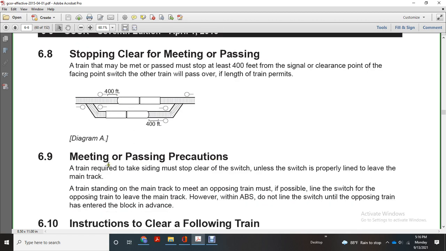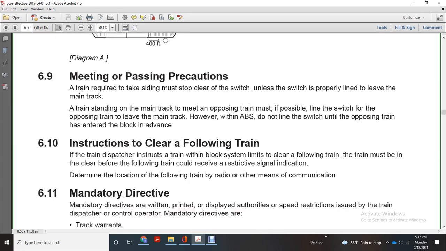Meeting or passing precaution. The train required to take the siding must clear the switch unless the switch is properly lined to leave the main track. With a train standing on the main track to meet the opposing train, the crew must, if possible, line the switch for the opposing train to leave the main track. However, in automatic block system territory, do not line the switch unless the opposing train has entered the block in advance.